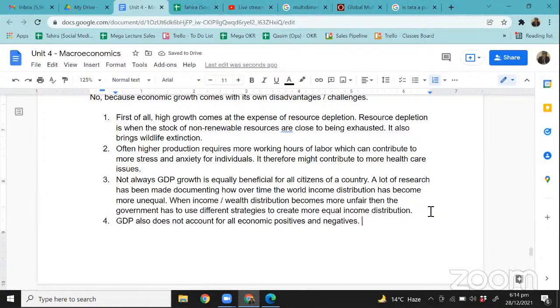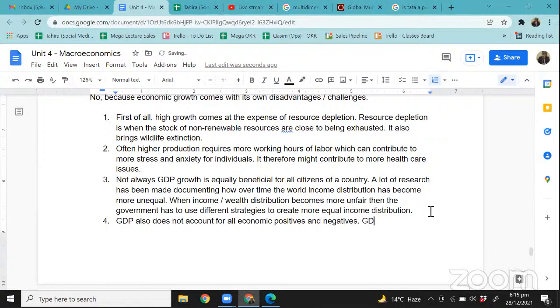What do we mean when we say economic positives and negatives? The idea is fairly simple: there are a lot of things that are having a positive effect on the living standards or the quality of life for people in a country, but those things are not accounted for in the GDP, right?